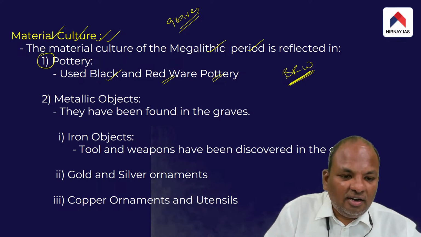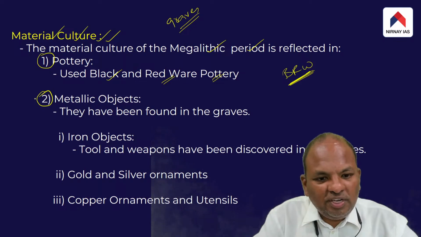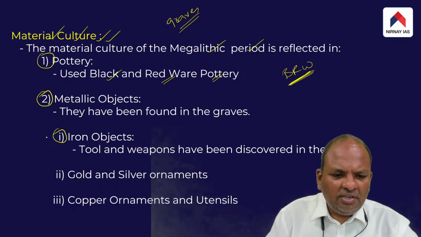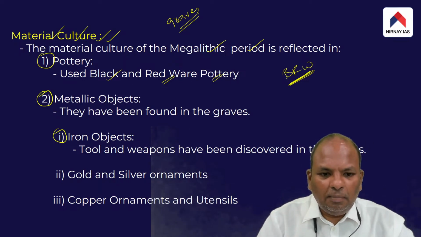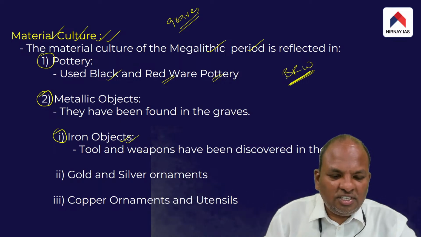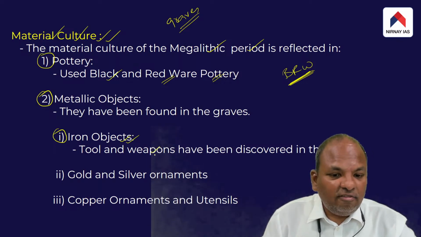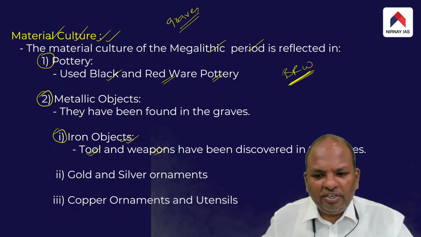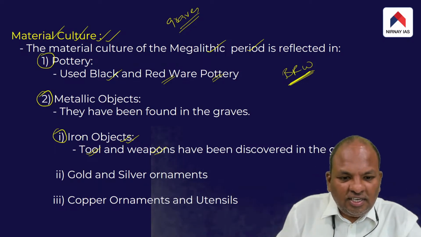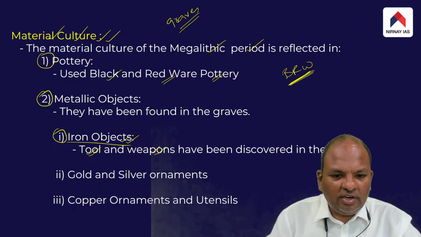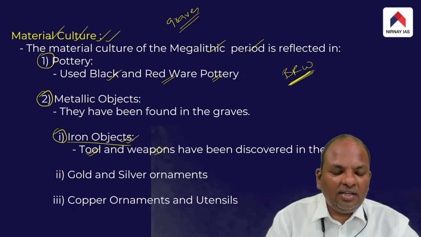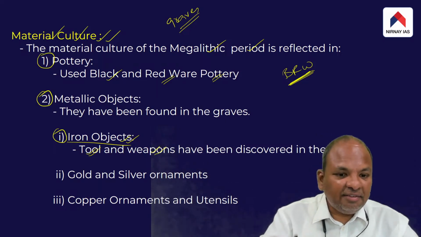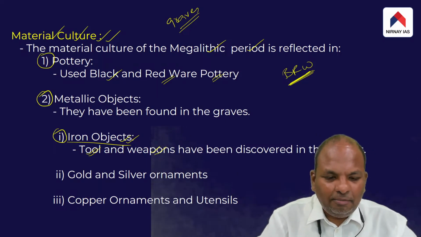Similarly, numerous metallic objects also began to be discovered. For example, large quantities of iron objects. I will explain this point shortly. But inside the graves, numerous iron objects were discovered, like spears, knives, and sickles.